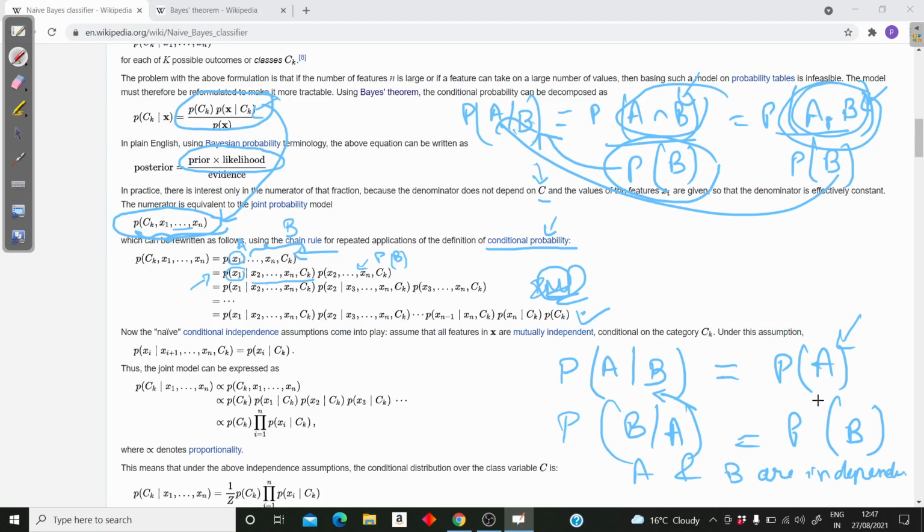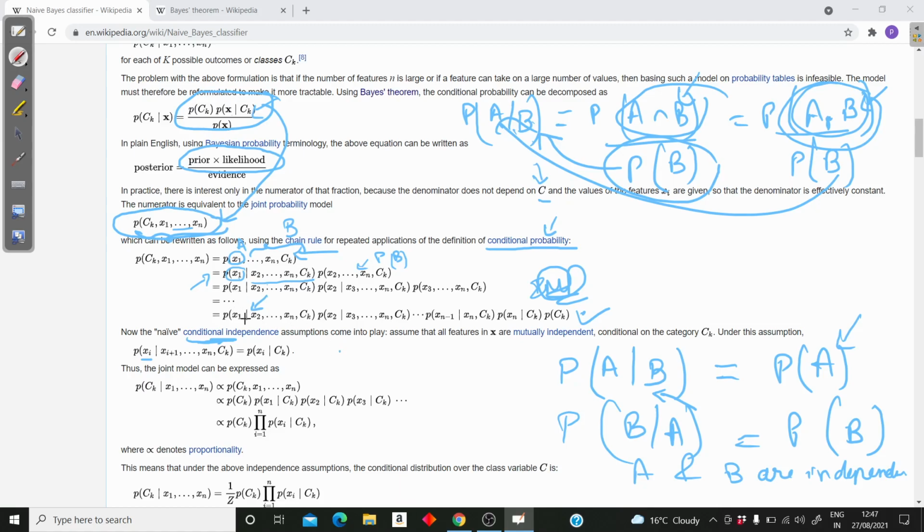So I'll use this definition now. Here it's not just independence, but as I said, it's conditional independence. What this conditional means is really important.